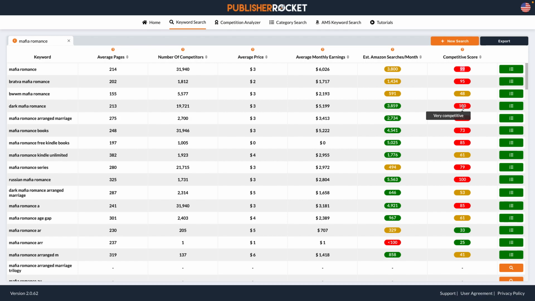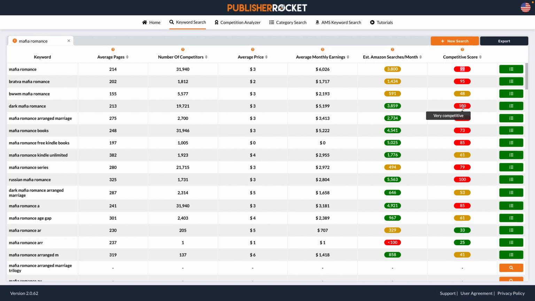This is very important. I'll repeat that, because I really want to drive this home: whether the keyword is in the title or subtitle. And then the number of reviews and ratings determines the competitive score.